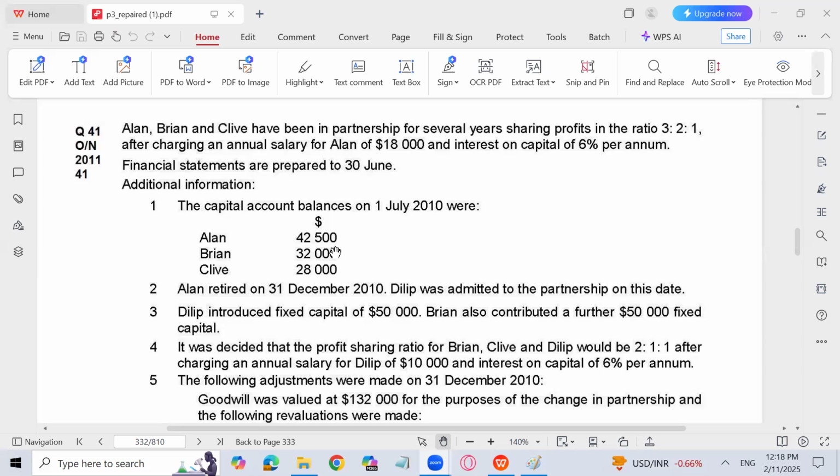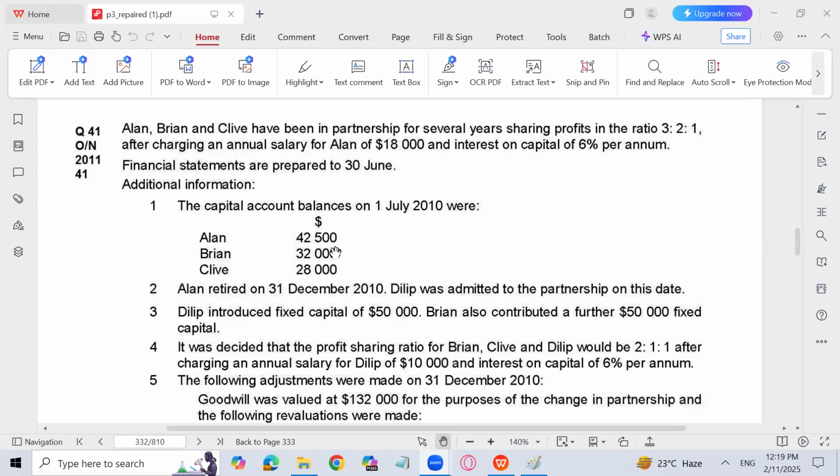Why, sir? Because the partnership agreement has changed during the year, means after 6 months. After 6 months, one partner is coming into the partnership business and one partner is going to retire from the partnership business. So it means that there is going to be a change in the capital accounts after 6 months, and we have to prepare profit and loss appropriation account for the first 6 months separately and for the last 6 months separately, because they have different partnership agreements in these two periods. So we have to arrange the profit and all the things separately.